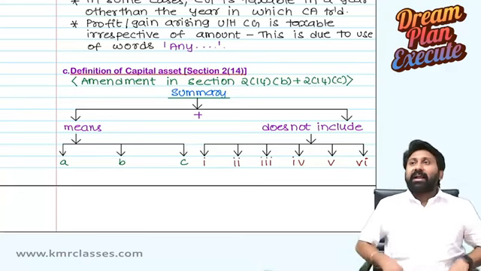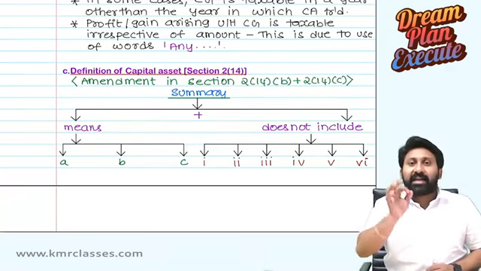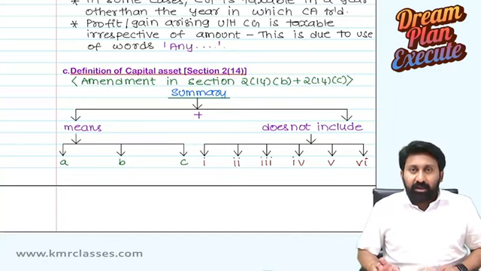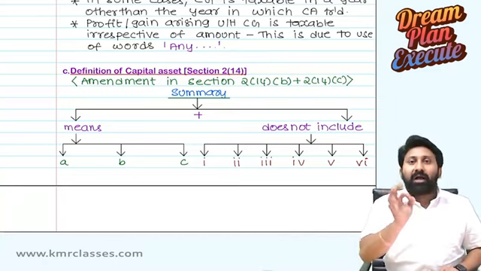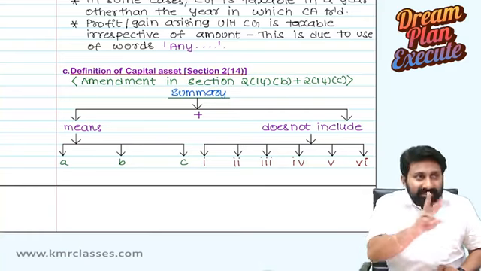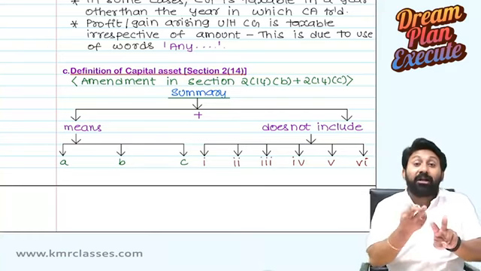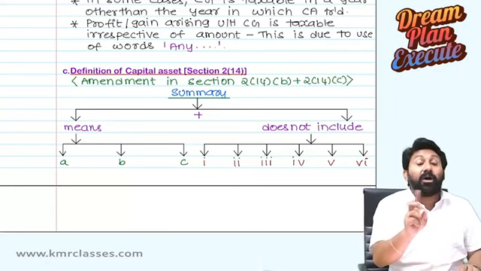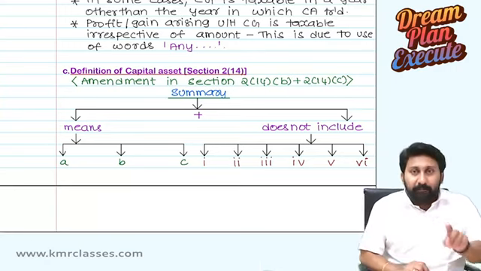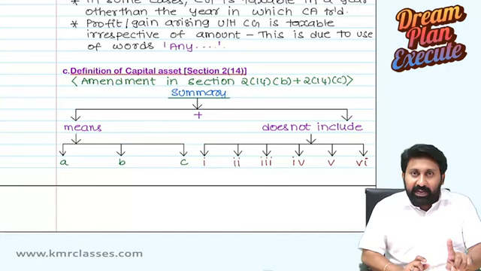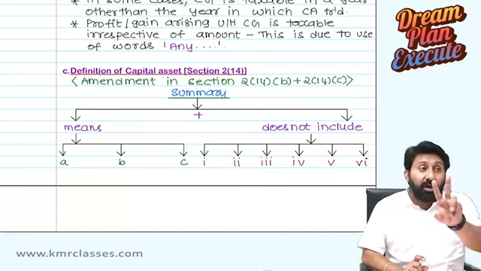Wild animals include lion, tiger, leopard. CA syllabus includes accounts and taxation. What is the meaning here? The term includes means I will tell what are also included, not what are only included. Means always represents only, includes represents also.